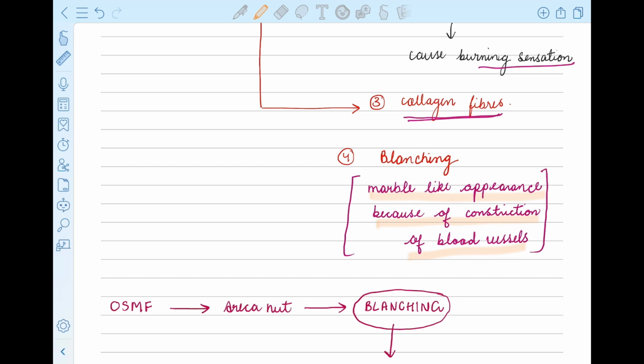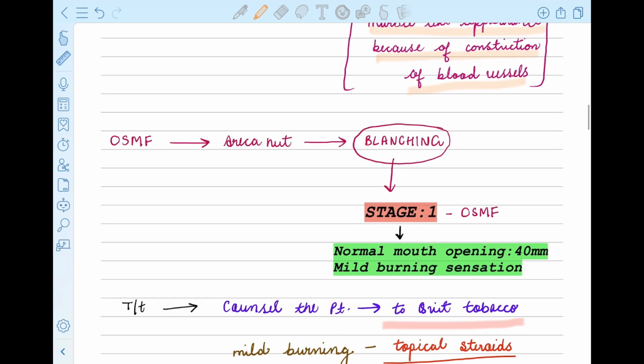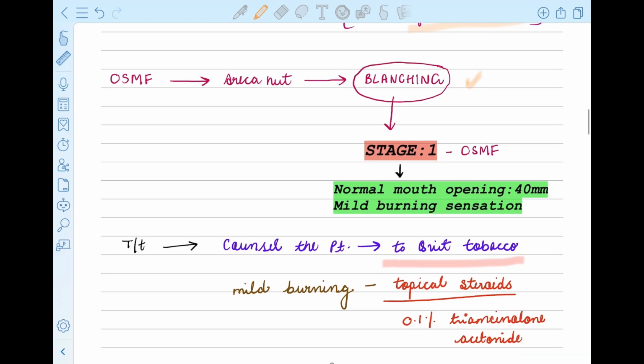Okay, the clinical feature, how OSMF looks clinically. It appears like a marble-like structure, which is called blanching. If blanching occurs, then it will lead to stage 1 OSMF. Now let's see what will be the signs and symptoms of stage 1 OSMF. Signs and symptoms.